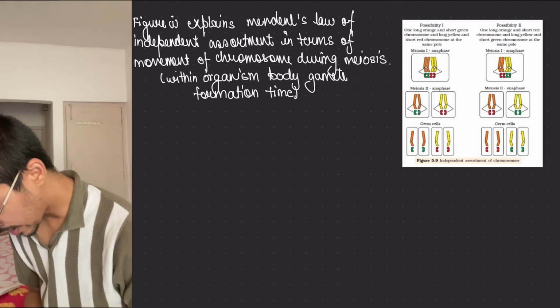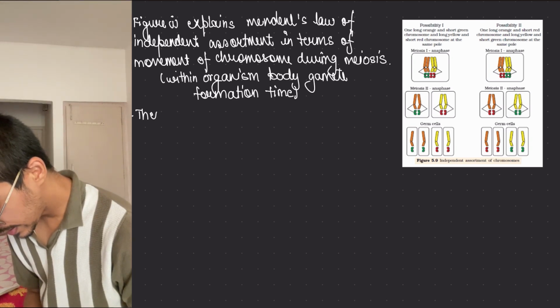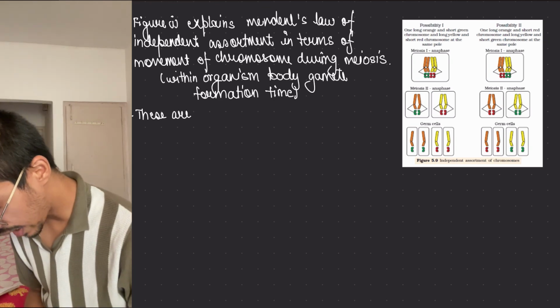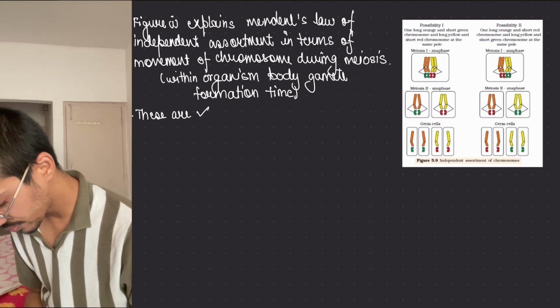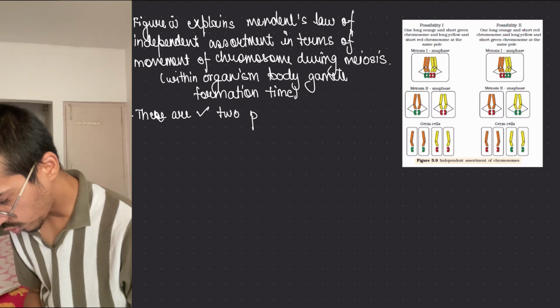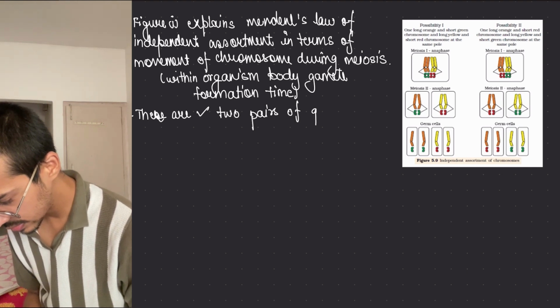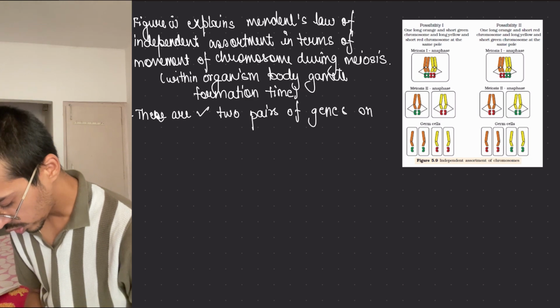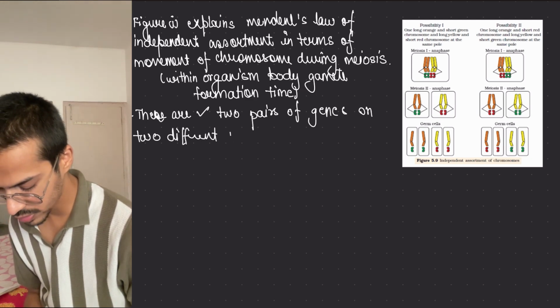Now these are present in these chromosomes. There are 2 pairs of genes on 2 different pairs of chromosomes.